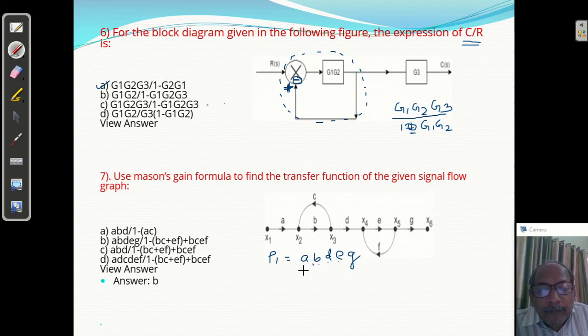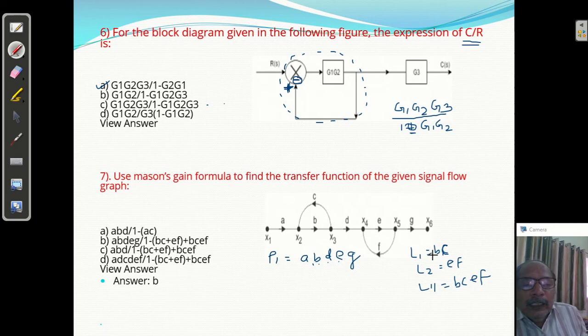Divided by, okay, which loops? We have one loop, BC. This is one loop, and this is another loop we have. So the second loop we have is EF, and we have two non-touching loops. The product of the two non-touching loops is BC into EF.